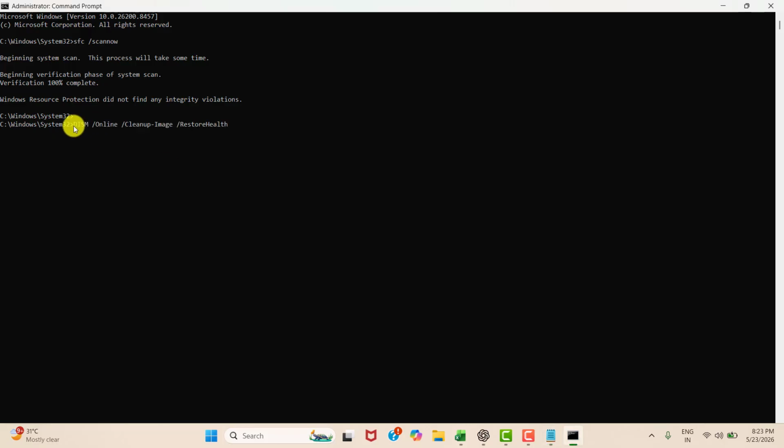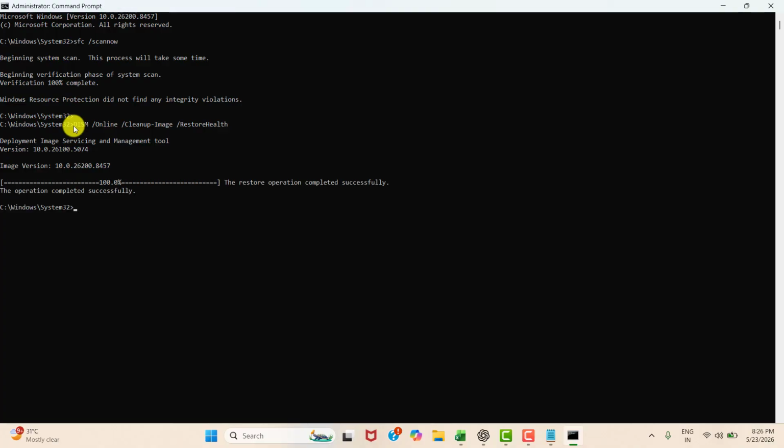Then copy the second line of the prompt and paste it over there. The same, you need to wait for 5 to 10 minutes. It needs to be loaded from 0 to 100. Once it's done, please type exit to exit from command prompt, or you can simply close the command prompt.